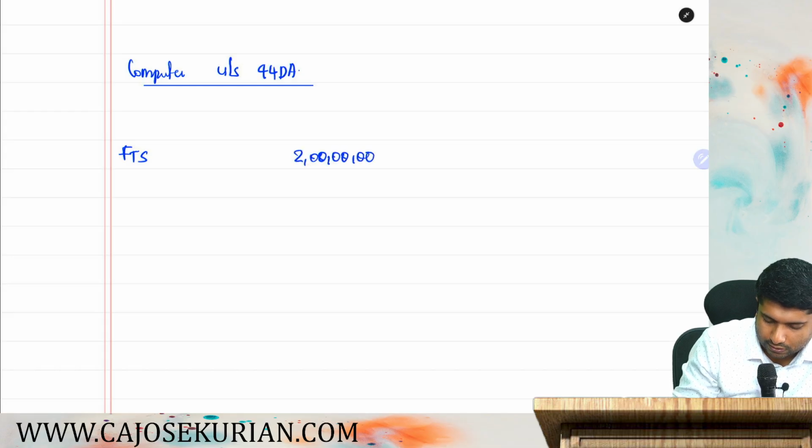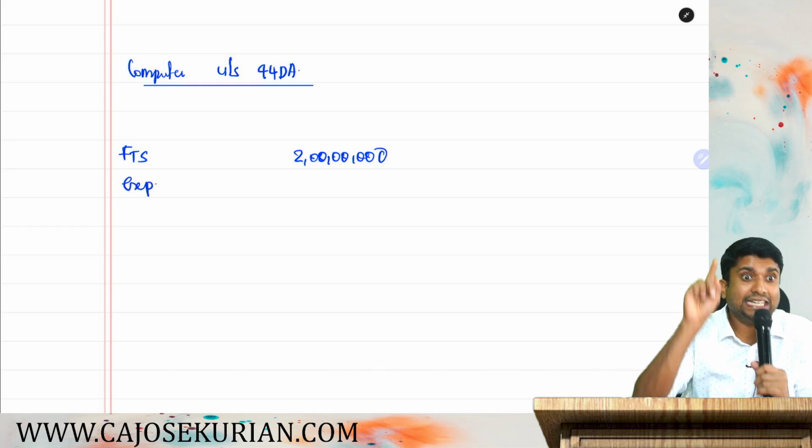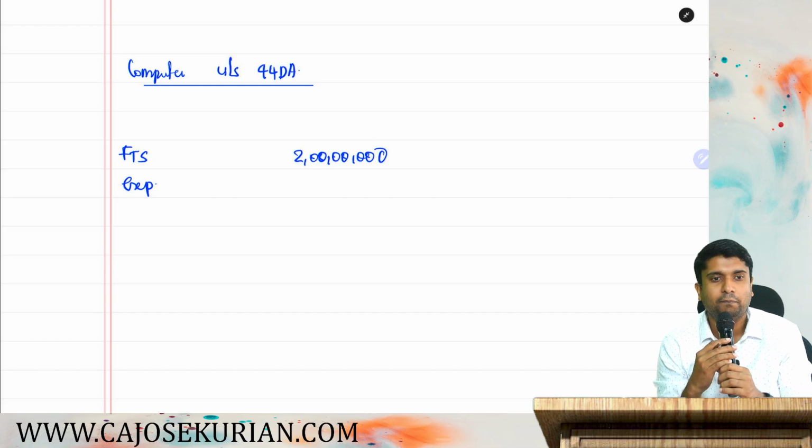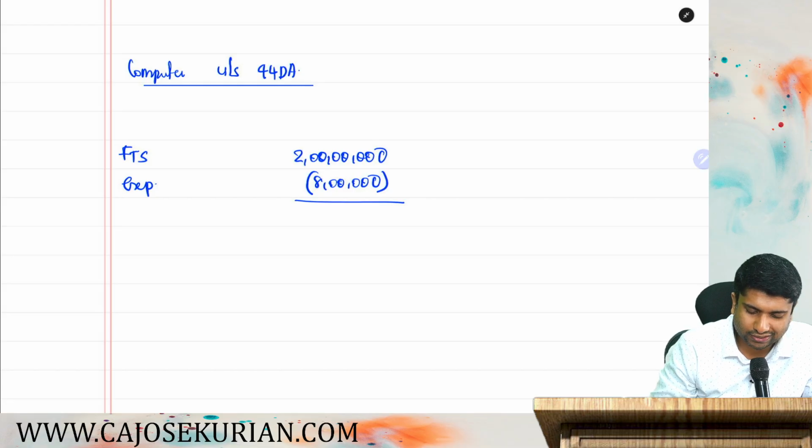Now, expenses for earning such income. Can you claim it as a deduction? Yes, expenses for earning such income means it's an exclusive expenditure. 8 lakhs can be allowed as deduction. So effectively there will be how much? 1 crore 92 lakh, right?